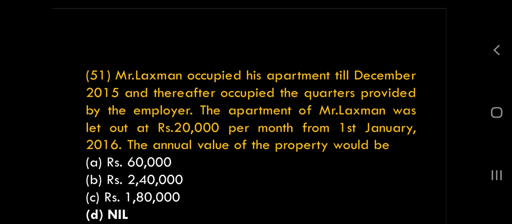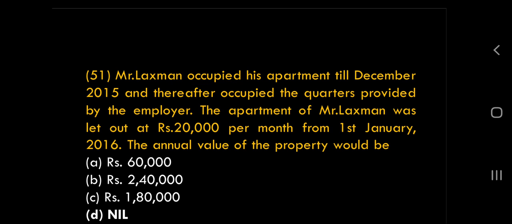But the point is, when part of the period it is let out, part of the period it is self-occupied, we'll deem it to be let out throughout the year. So we have to apply all the three steps. Do we have municipal rent? The answer is no. Do we have fair rent?